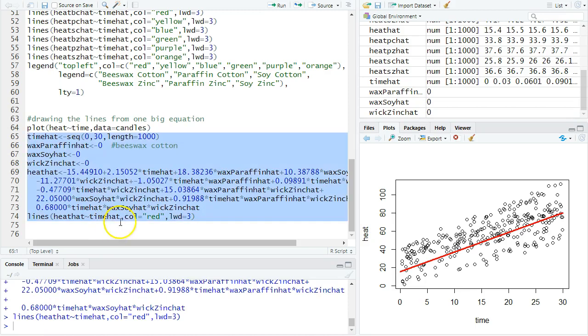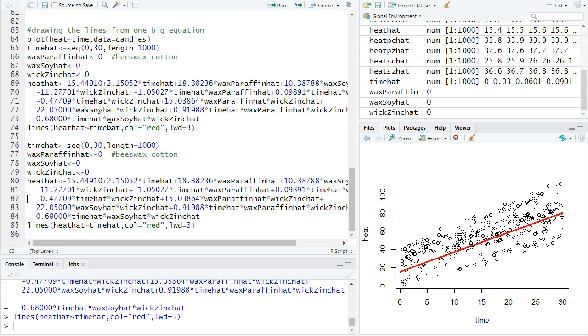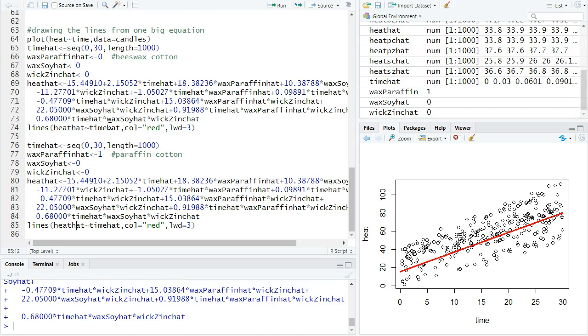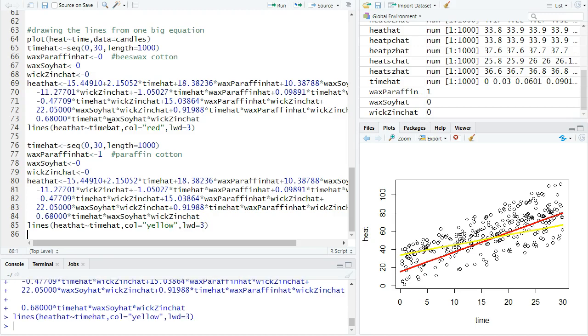For the next one, I'm going to copy everything, but not the plot, because we're only wanting one plot here. And now let's change it. Instead of beeswax cotton, let's do paraffin cotton. So I'm going to turn paraffin on like that. Let's change my color to be this one. We did yellow last time, and I know that it doesn't show up that well, but it'll still help you understand. Boom, there's our yellow line.